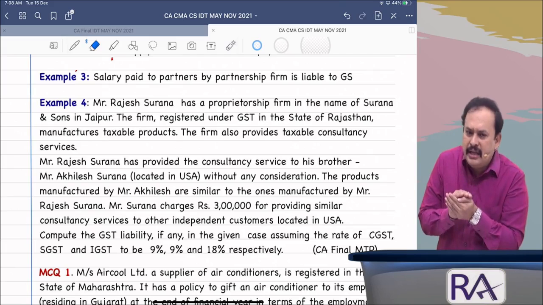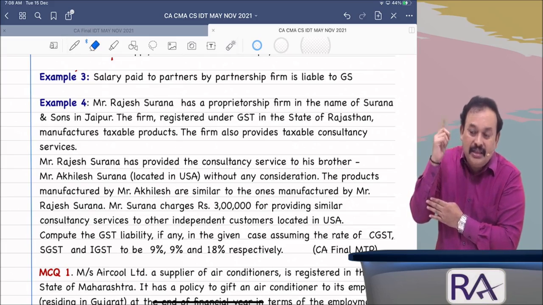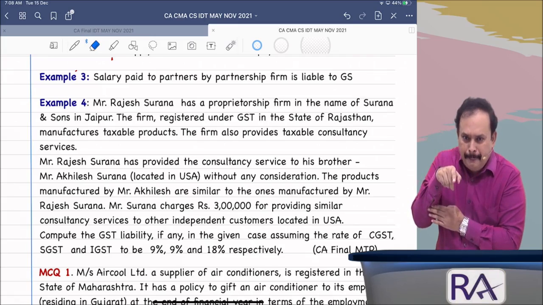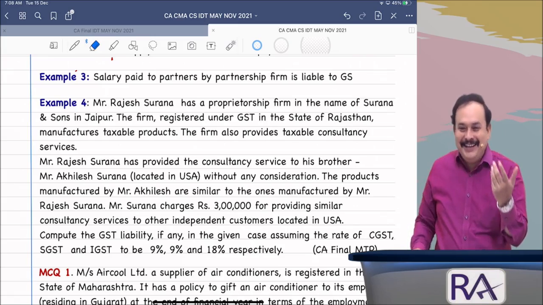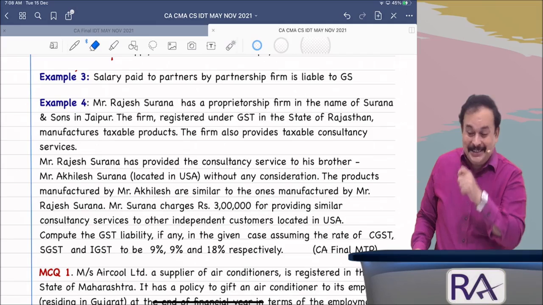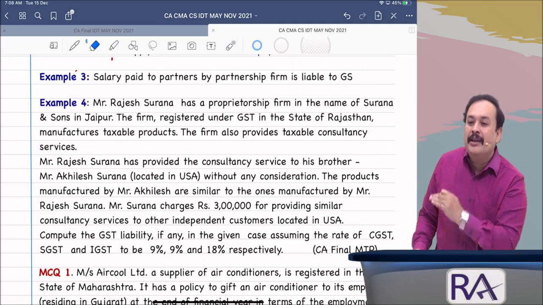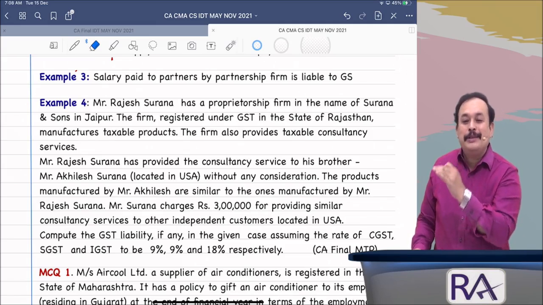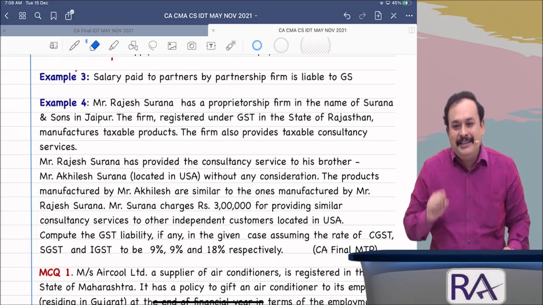This salary is taxable under which head of income tax? Salary head? Yes, sir. Partner salary of a partnership firm is taxable, you rightly said, under PGBP, profits and gains of business or profession, my dear. It is not the salary head.